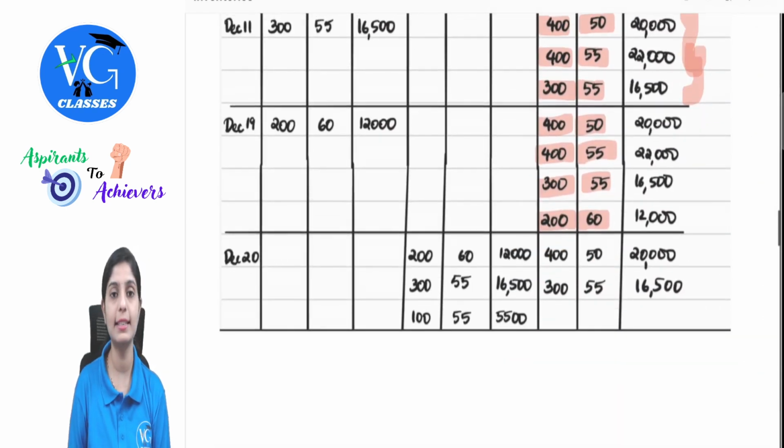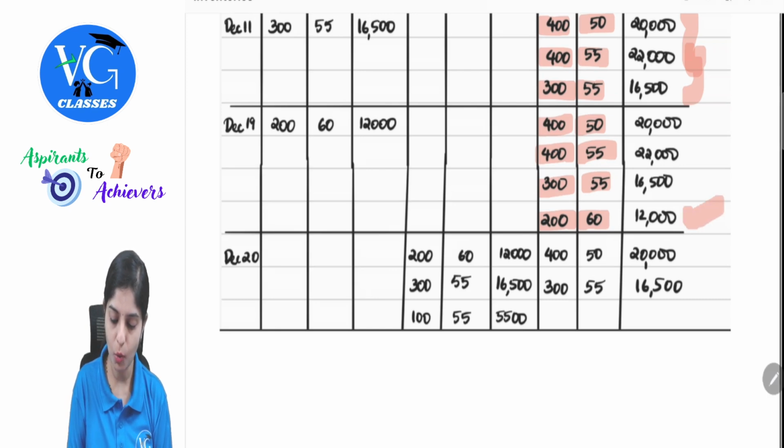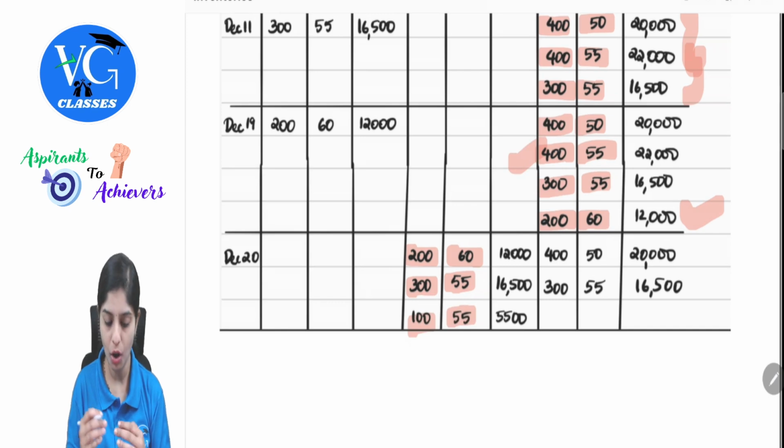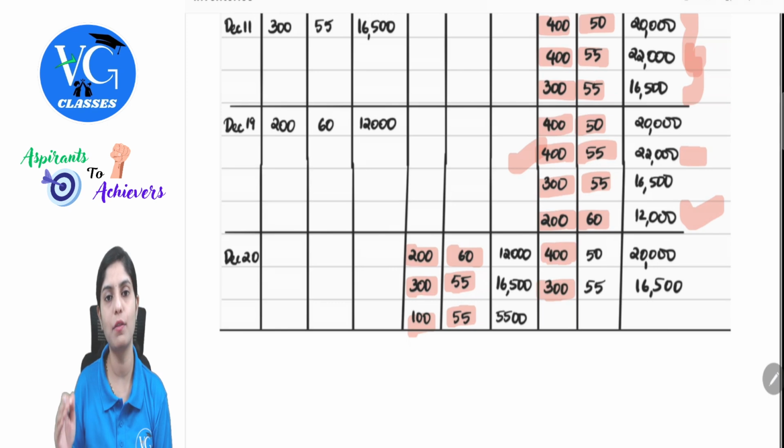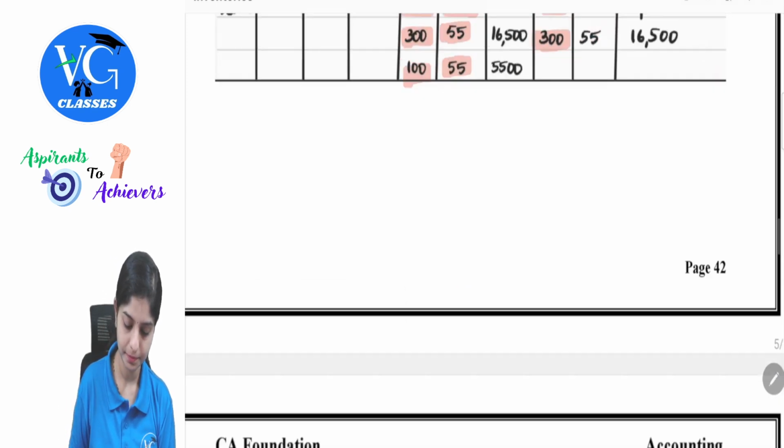Now remember, this is last in, first out. Those which were purchased recently will be sent out first. So the requirement of quantity to be issued is 600. Recently I have purchased 200, so 200 into 60. Then before that, 300 into 55. The actual requirement was 600, so I require 100 more. So I will pick it up from this 100 into 55. After making this issue, how much balance will I be left with? In this, I'm still left with 300. So as it is, the first installment is carrying forward with the same values.